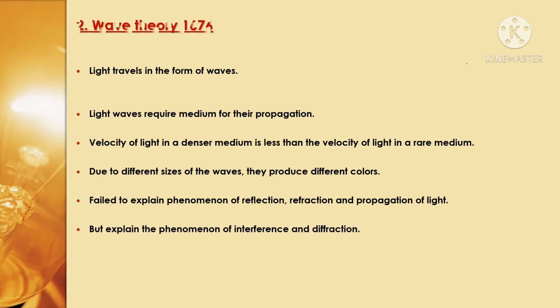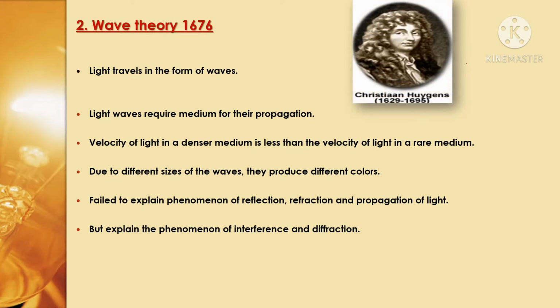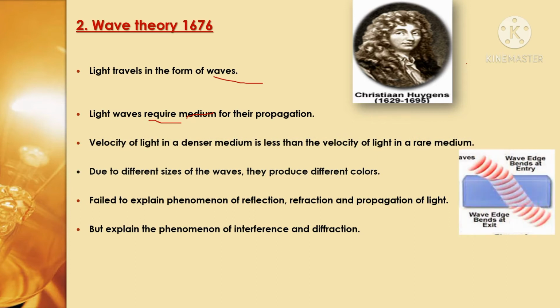The second theory is wave theory. It was given by Huygens in 1676. He said that light travels in the form of waves. If light travels from one place to another, it requires a medium. Without a medium, it won't travel. When we pass light through a denser medium, the velocity of light in the denser medium is very less compared to a rare medium, and different sizes of waves give different colors.